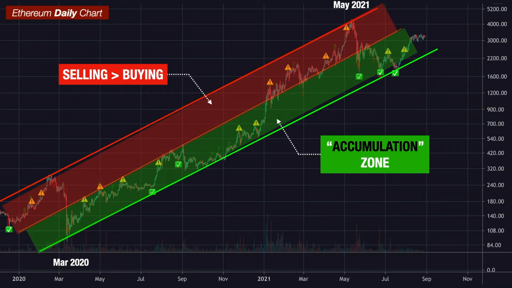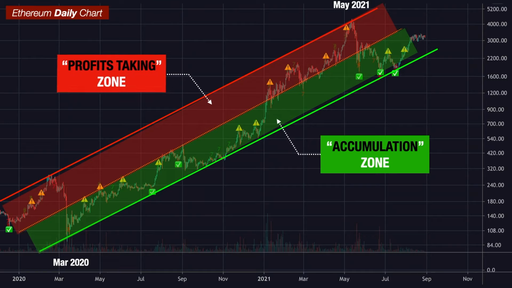On the other hand, whenever Ethereum is traded within the upper half of this trend channel, that is no longer the ideal time for us to buy. Instead, that is a time for us to slowly start taking some profits off the table. I call this area the profit taking zone. So as long as Ethereum stays within this major trend channel, which I believe it will over the next 6 to 12 months, then these two zones will stay valid to help you guys make buy and sell decisions.